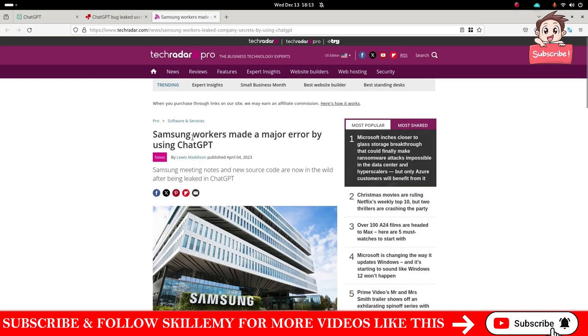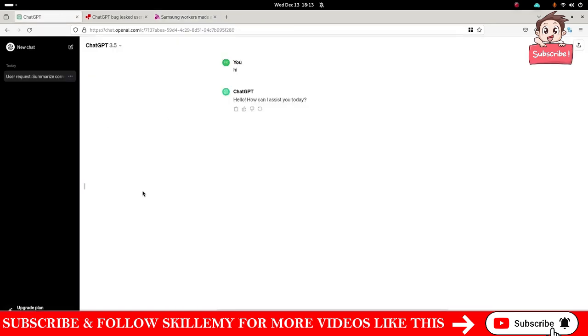For example, here is one about Samsung workers who made an error using that chat AI and leaked a lot of information. You can find many articles like that. So while these chatbots provide useful services, they are not 100% secure. One of the vulnerabilities that might happen is data leaks. It might leak user conversations, or whatever you put into these chatbots, or whatever other people put in. It really depends on the chatbot and the context it's used in. But just like any other computer system, they have vulnerabilities and they might reveal information that is not supposed to be revealed.